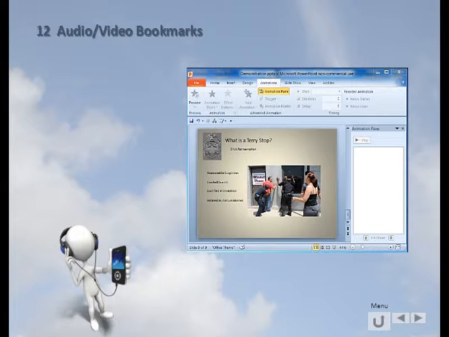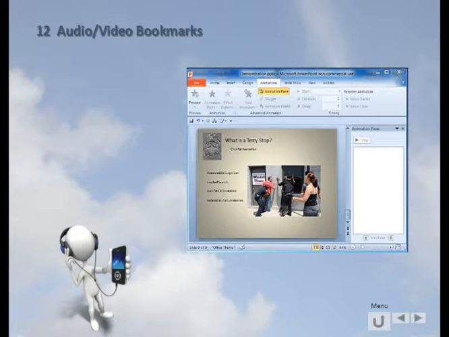I've taken the same idea that we had before of a Terry stop, the same picture, and I have inserted also on the screen the items on the left: reasonable suspicion, limited search. So rather than text paragraphs, I just have some bullet points, and I want to use narration to expand these.